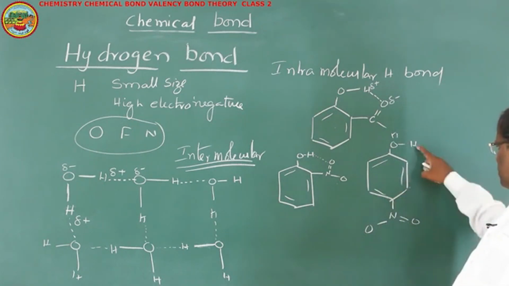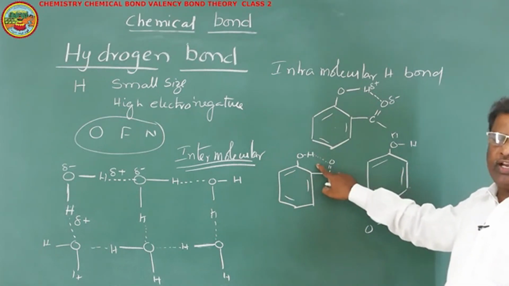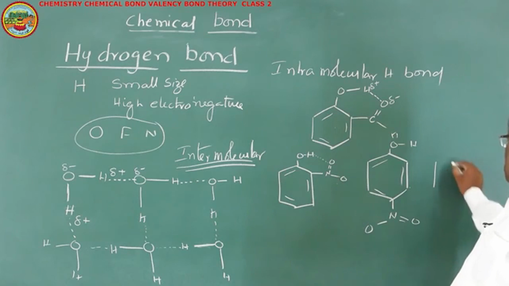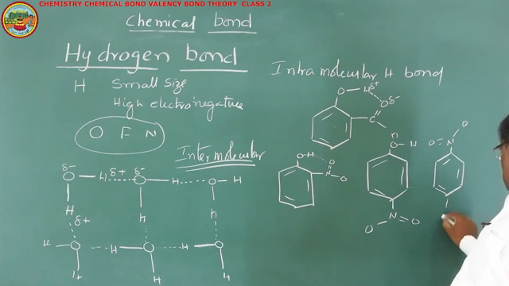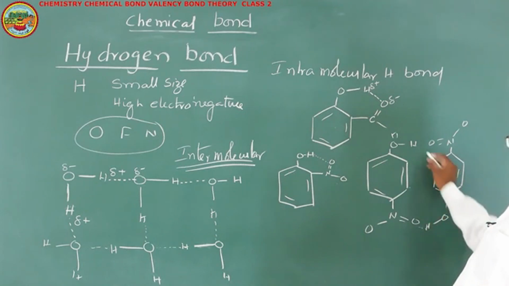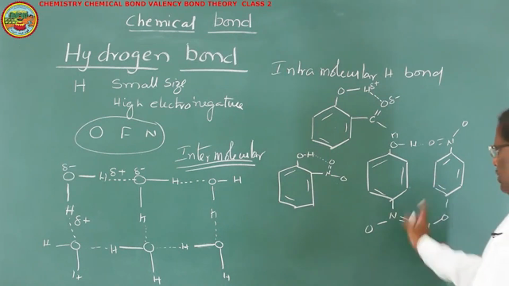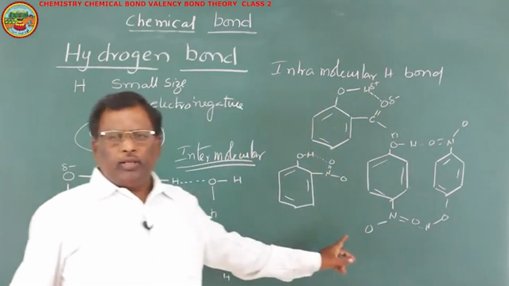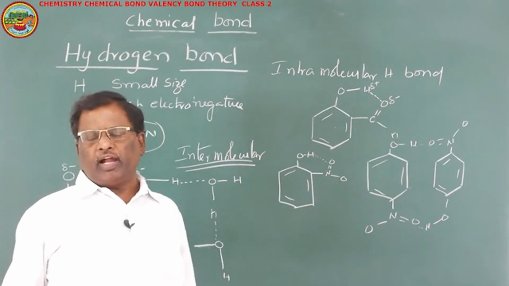Now here this oxygen and hydrogen are far away from each other. In such cases, this type of intramolecular hydrogen bond is not possible. That's why in para-nitrophenol, we can observe the formation of intermolecular hydrogen bond. Because of this intermolecular hydrogen bond, the boiling point of para-nitrophenol is more than the boiling point of ortho-nitrophenol. In ortho-nitrophenol, intramolecular hydrogen bond is there.